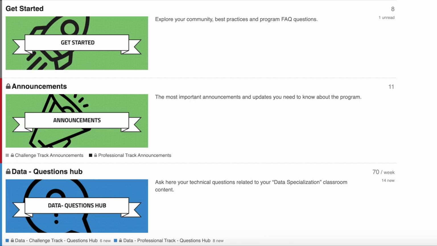This is the homepage of your community platform. From here, you'll be able to view and access all the categories related to the track you're enrolled in. However, please note that the categories' names might differ depending on the program you're enrolled in. You can explore your community from inside the Get Started category. You'll find topics such as best practices, the program FAQs, and more details on how you can use the platform.